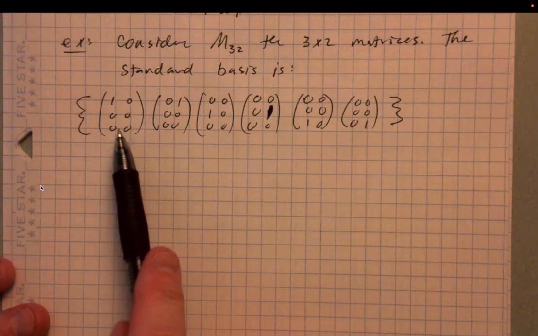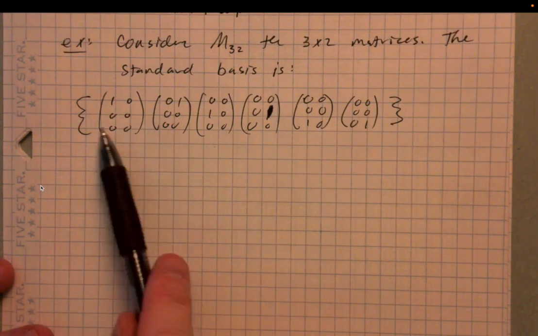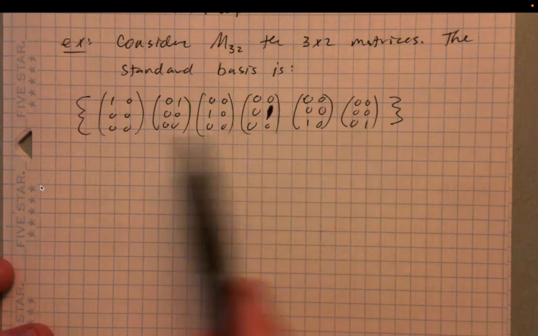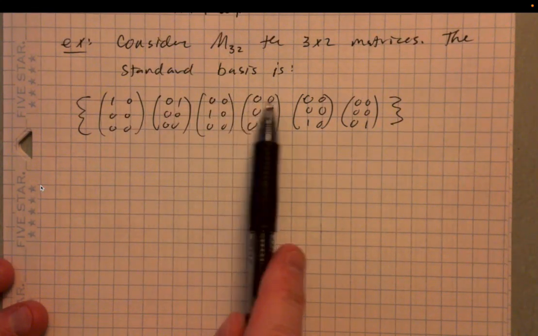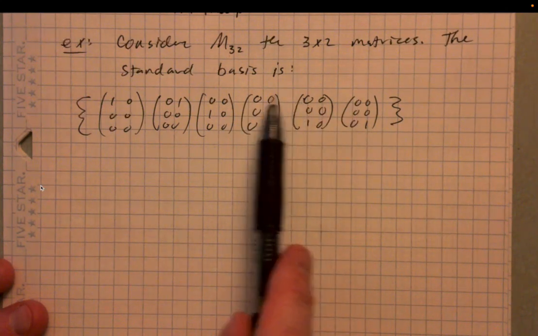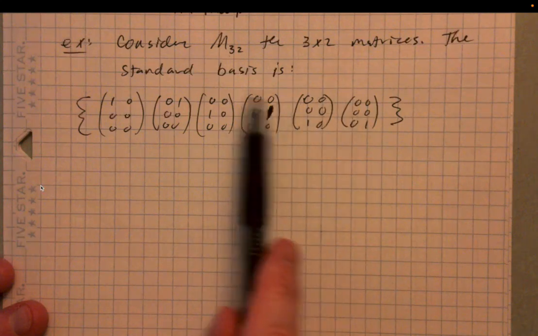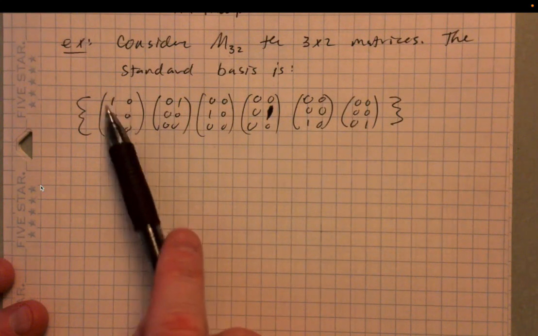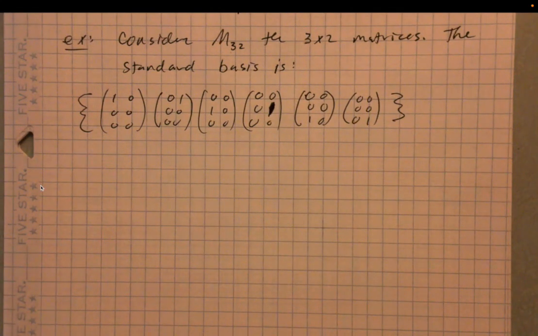There's no way to write, for example, this guy here as a linear combination of the others, right? The 1 up here can't be generated using scalar multiplication and addition. You can't write this 1 in terms of these other entries because they're all 0, right? So linearly independent. Okay. Very good.